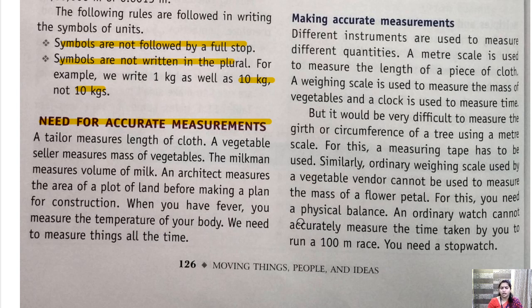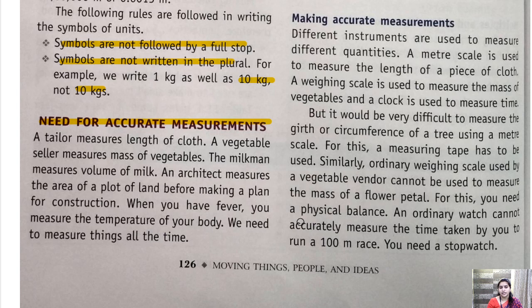So this is a very small thing. Now take a bigger thing: if scientists do a certain experiment, they need to measure each and everything very accurately. Why? Because if there is any increase or decrease in the amount of any chemical, then the complete experiment will be a flop show. The experiment will not be performed correctly, and no result will come after the experiment. So to measure each and everything accurately is very, very important.